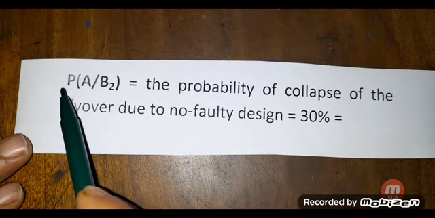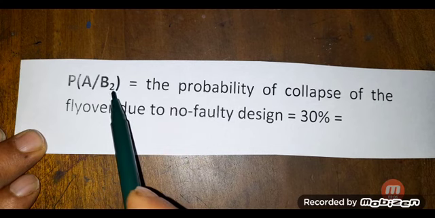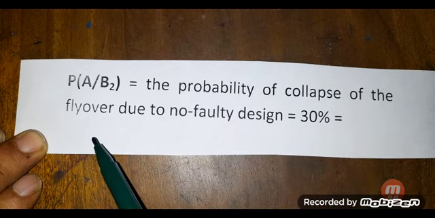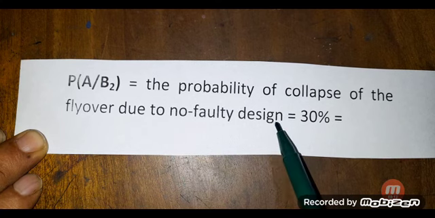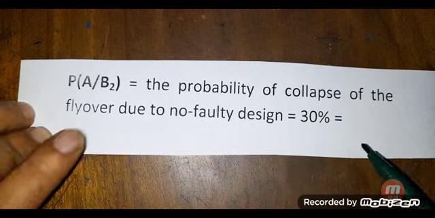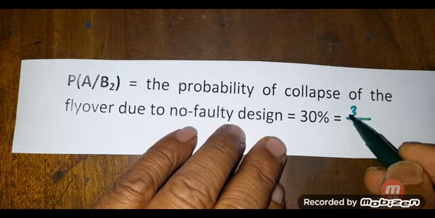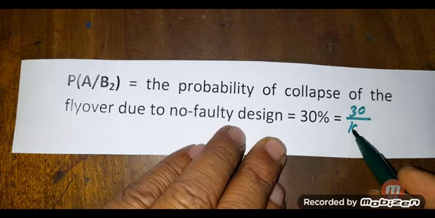And P of A given that B2, that is the probability of collapse of the flyover due to no faulty design, is given by 30%, and that is equal to 30 by 100.